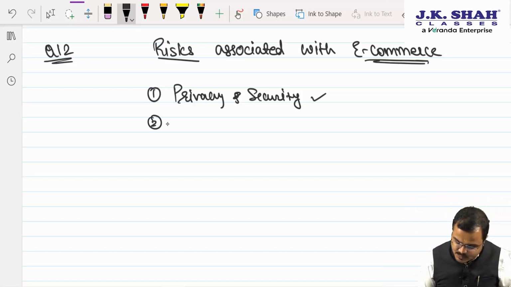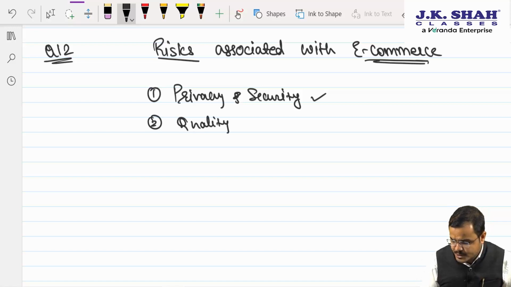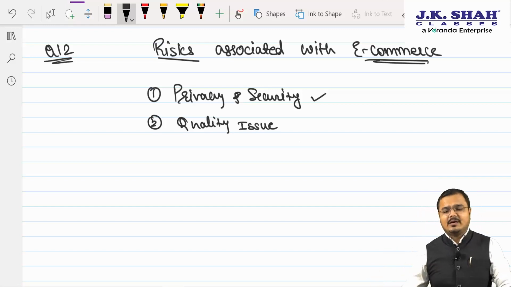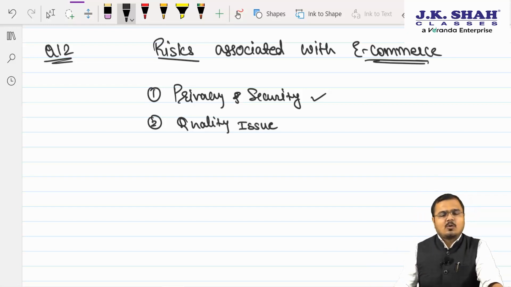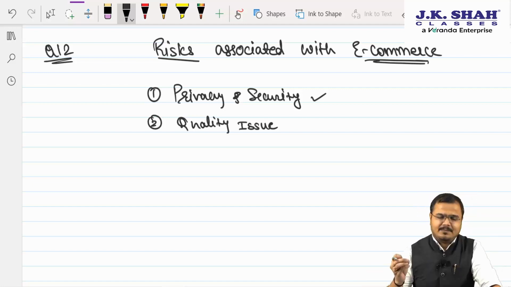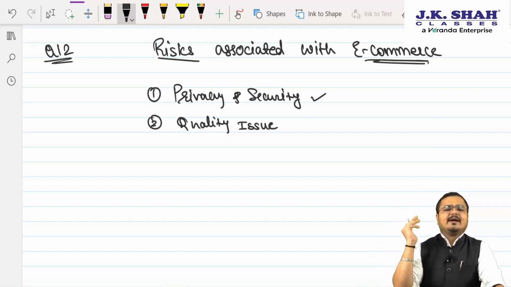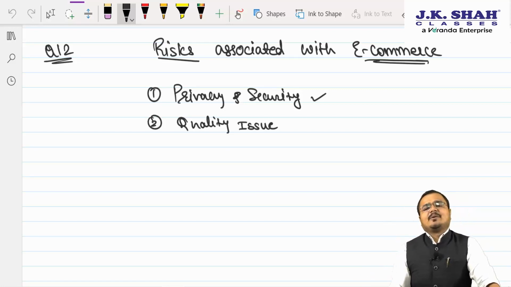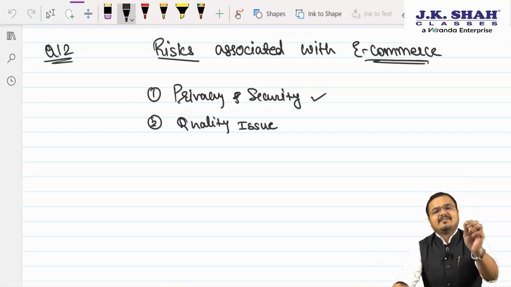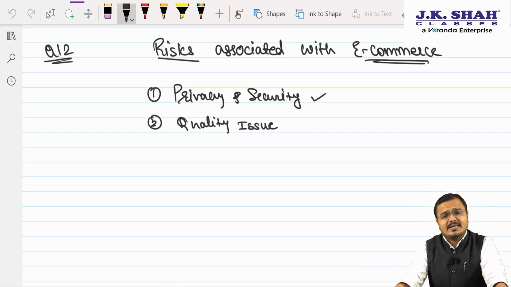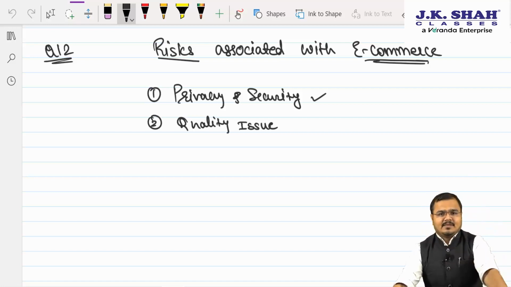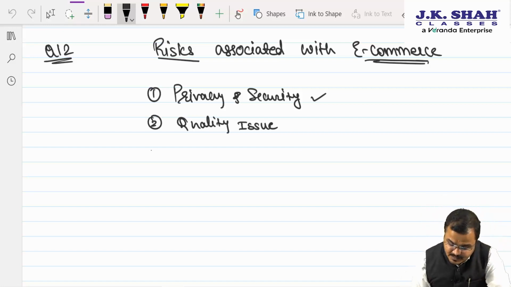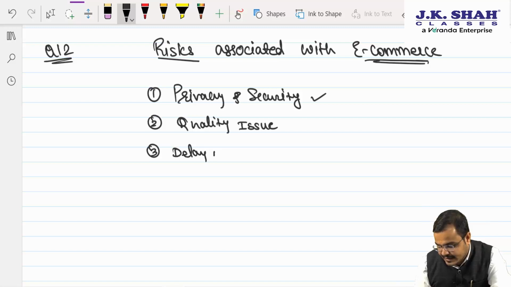The second risk which we face is what? Sir, quality issue. Generally the product shown in the pictures and the product actually delivered are totally different. So quality is one of the biggest issues when it comes to e-business. Consumers generally see the product only over the screen. Physical appearance is not there, physical touch is not there. And many times when the product actually gets delivered, it does not match the customer's expectation, or the quality standard which was stated on the screen. So sir, second is quality issue. So privacy and security, quality issue. Third, delay in goods. Sir, major problem. Delay in goods.